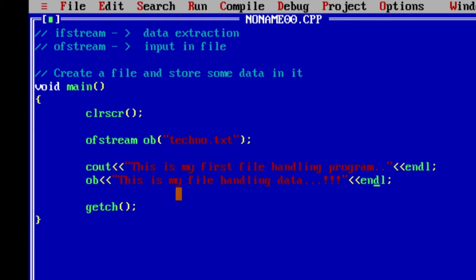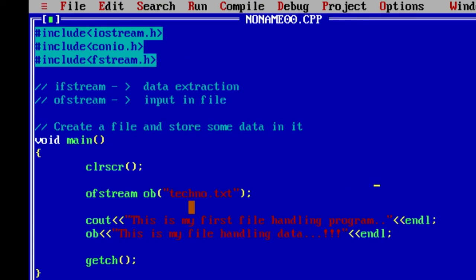Now why have I passed this statement to ob instead of cout? Cout helps me display this on the console output screen, and when you pass this data to ob, that means your ob is working as a pointer object, pointing to this file, to this address. So whatever data you pass like this will be stored in the pointed address, that is in the techno.txt file.